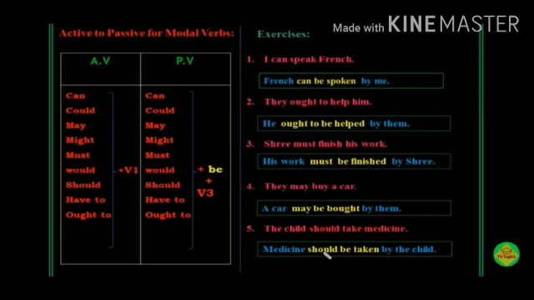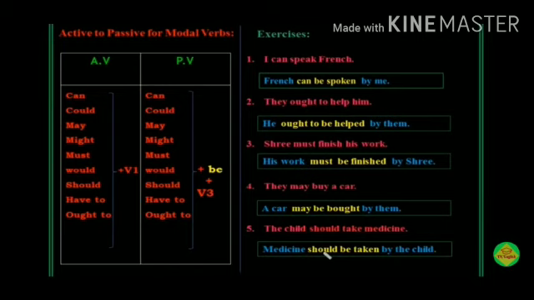Next, we are going to see active to passive voice for modal verbs. Here, active voice: can, could, may, might, must, should, would, have to, ought to, plus verb 1. That is active voice structure. Passive voice structure is can, could, may, might, must, would, should, have to, ought to, plus be plus verb 3, past participle.